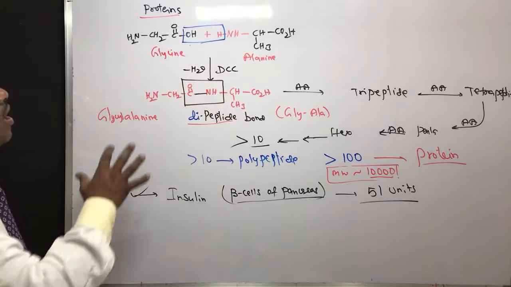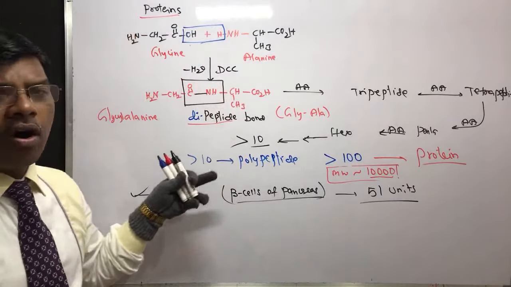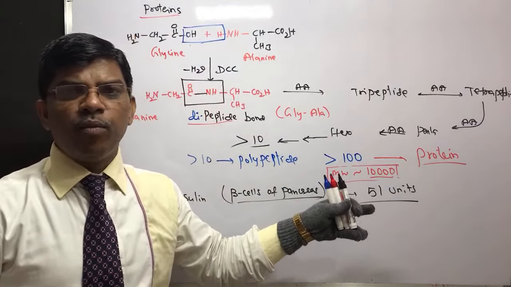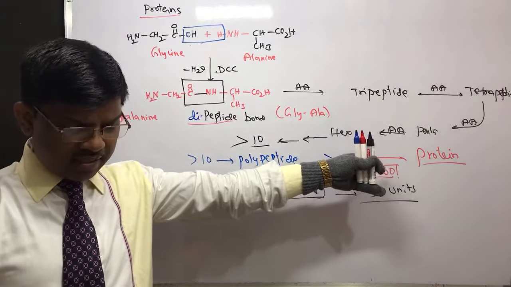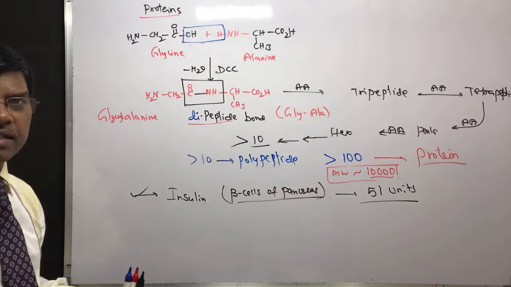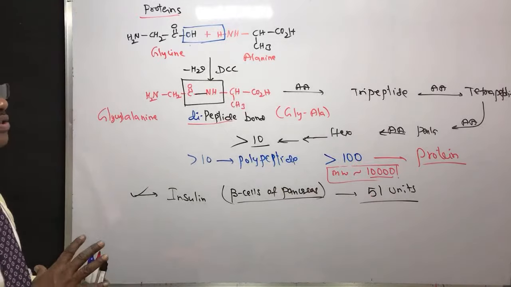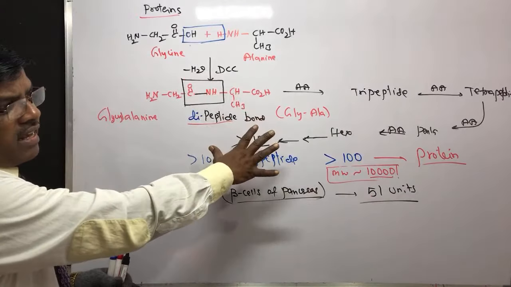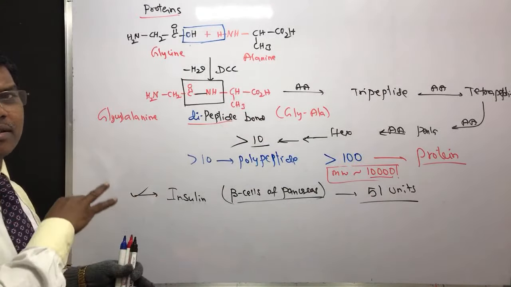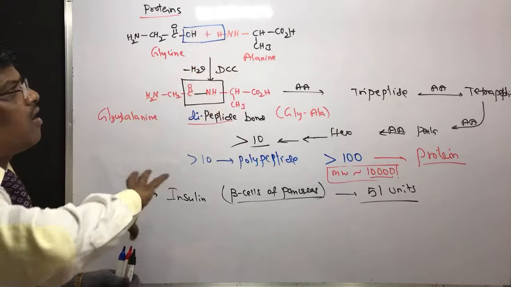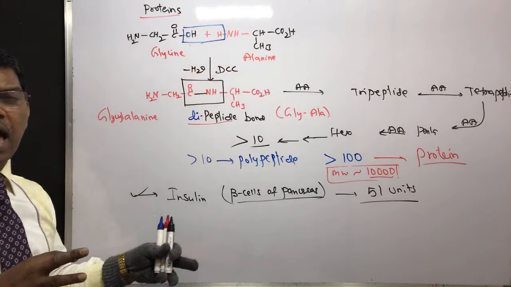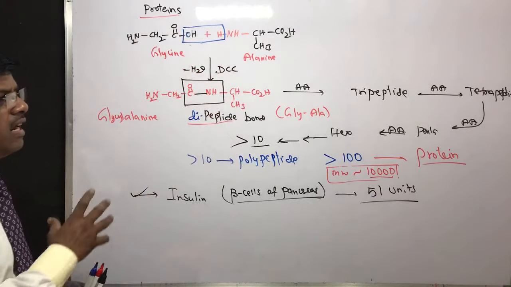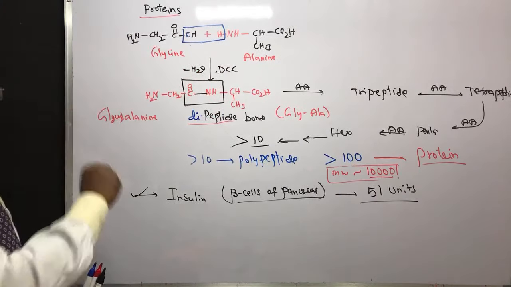Right? So this is how proteins are polypeptides having more than 100 units of amino acids. Clear, students? Up to here. Next. If you do not understand here, it is very tough to understand the primary and secondary structures of these proteins. Proteins are highly complex structures. Let us see the classification of proteins.